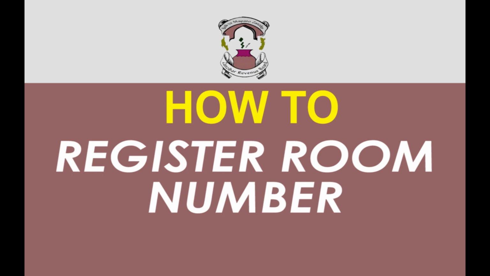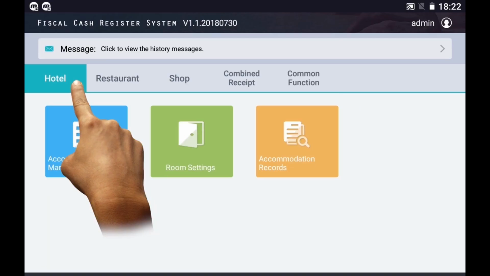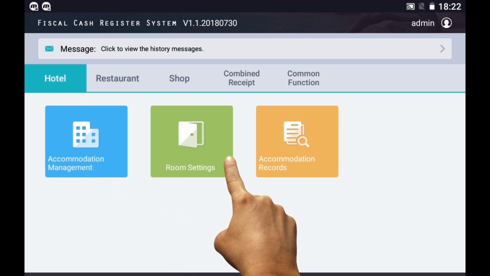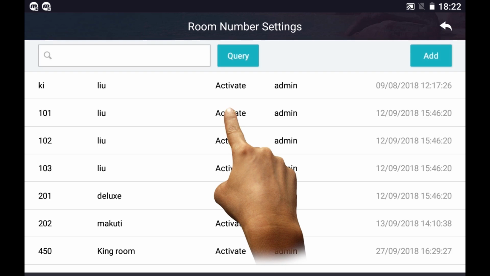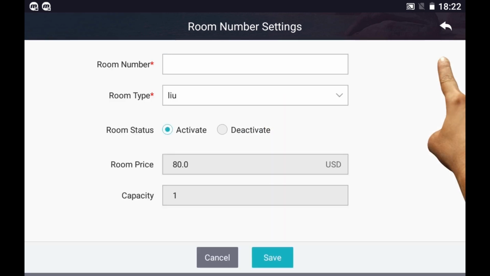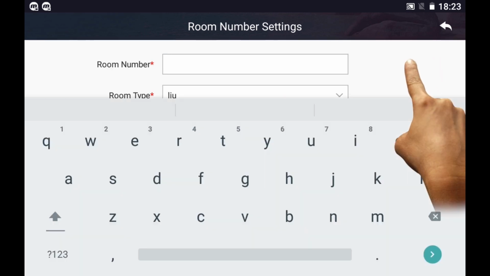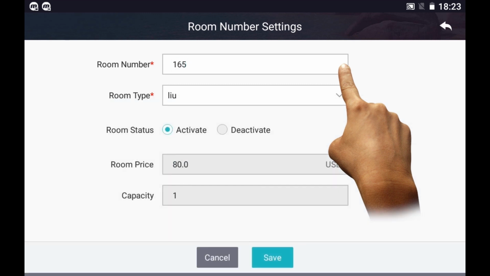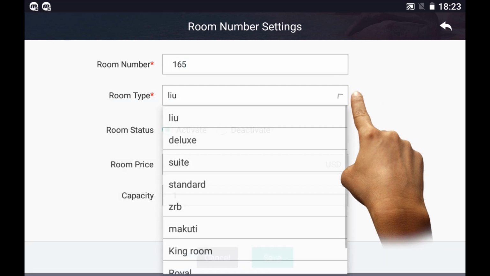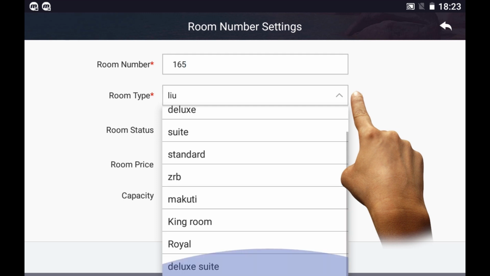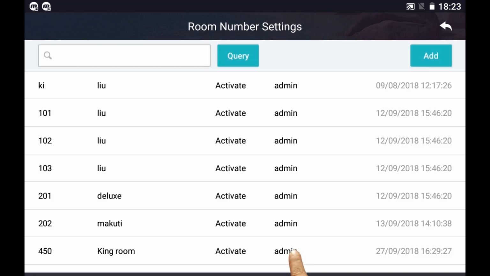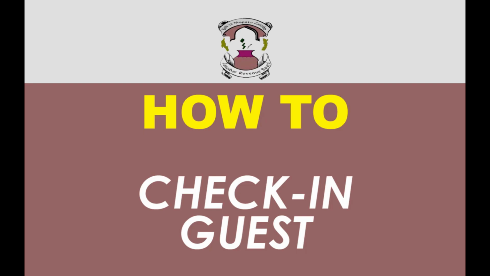How to register room number. Tap Hotel. Tap Room Setting. Tap Room Number Setting. Tap Add. Write room number and select room type from the list. Tap Save to finish.